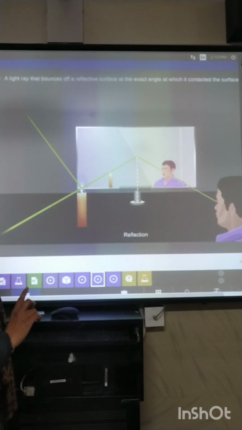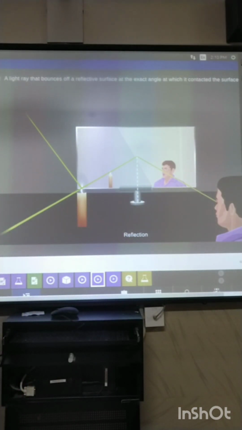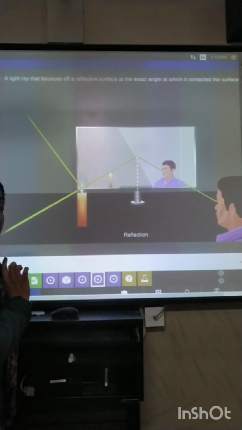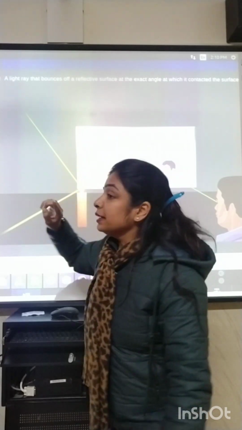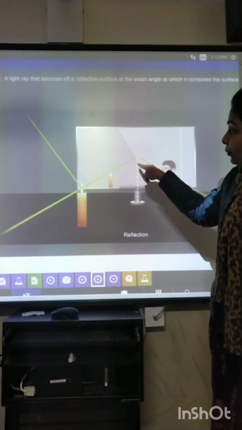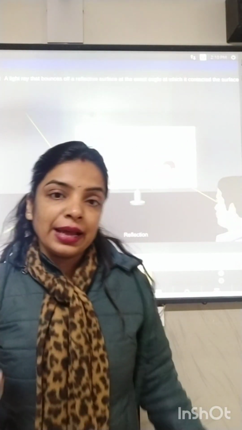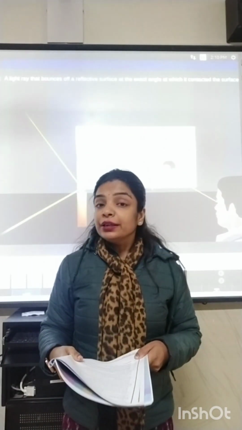So all the three rays, the incident ray, the reflected ray and the normal, lie or exist in the same plane. Now this is the angle of incidence, the angle between the normal and the incident ray, and this is the angle of reflection, the angle between the normal and the reflected ray. According to the second law, both the angles are equal to each other. Okay. Now questions number 1 and 2 are clear.